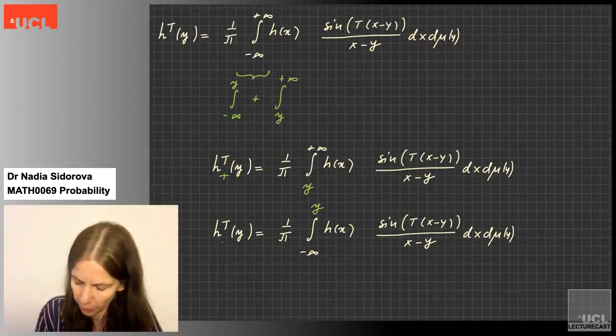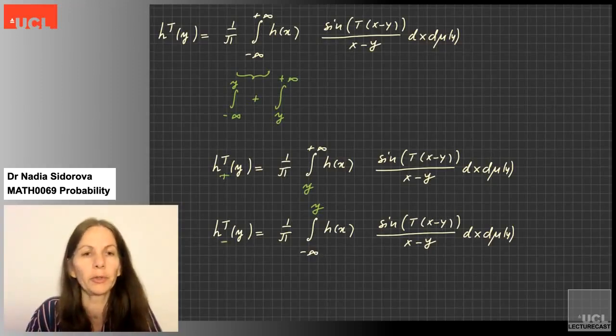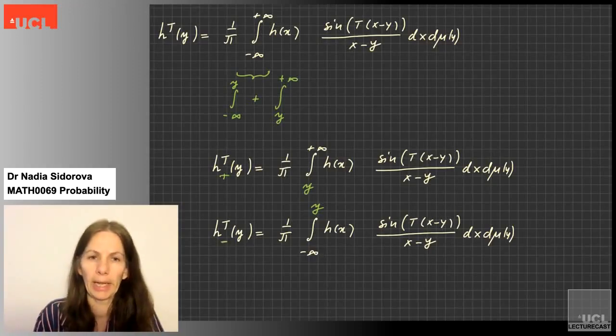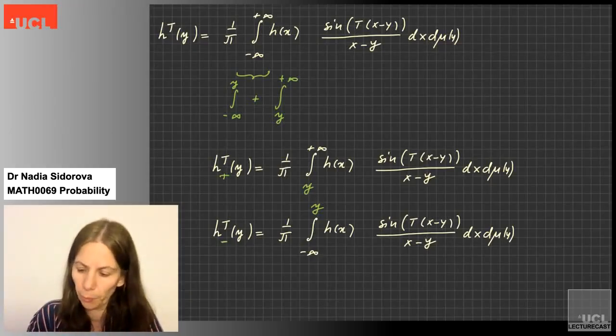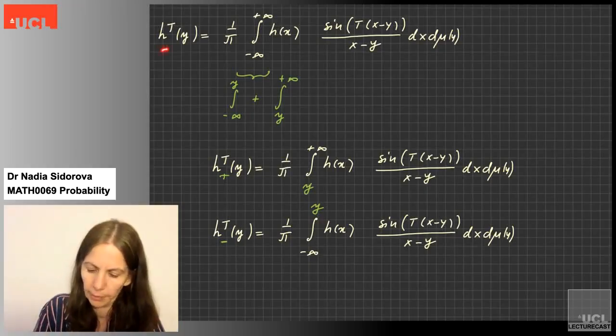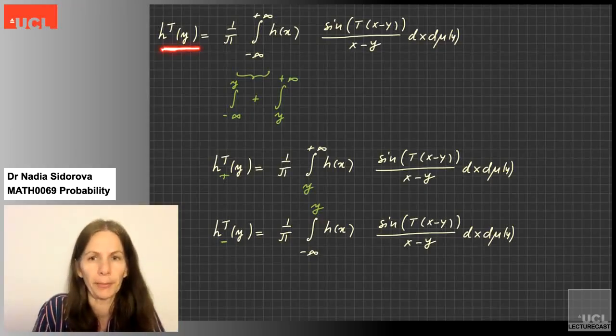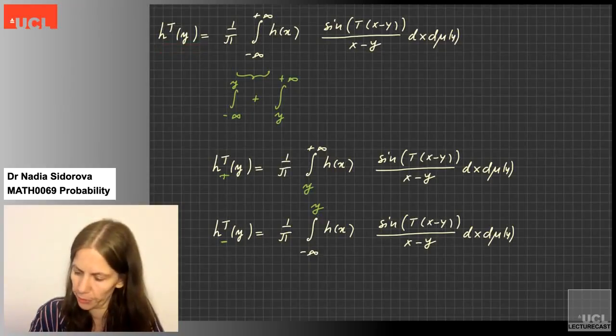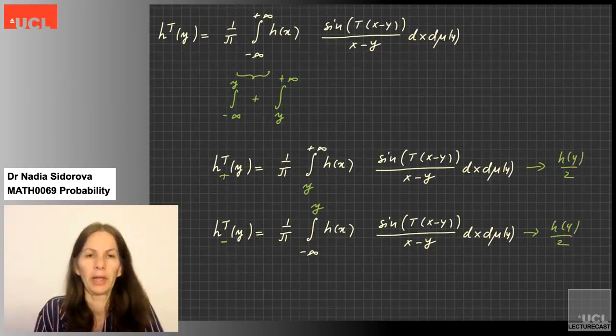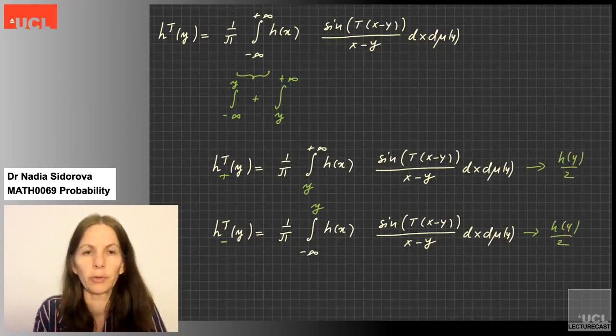The second function will be denoted by h minus. And you remember our goal, the first one, was to prove that this converges to h of y. So instead, we will prove that this converges to h of y half, and this converges to h of y half.